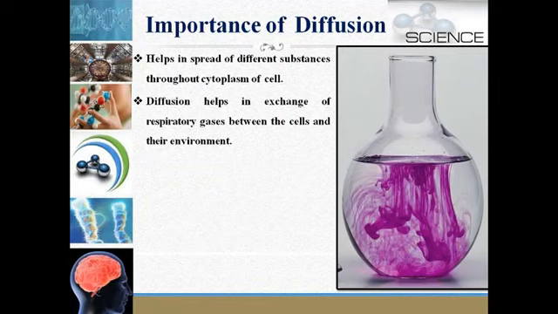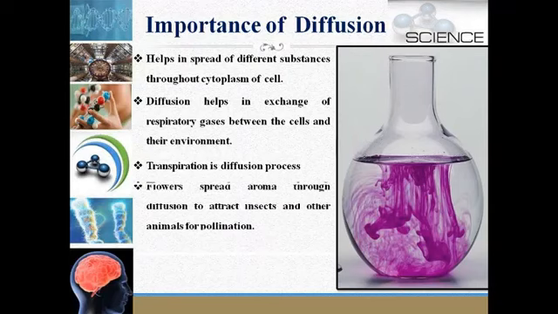So this I have already told you. Transpiration is a diffusion process, and flowers spread aroma through diffusion to attract insects and other animals for pollination. So this shows the importance of diffusion.